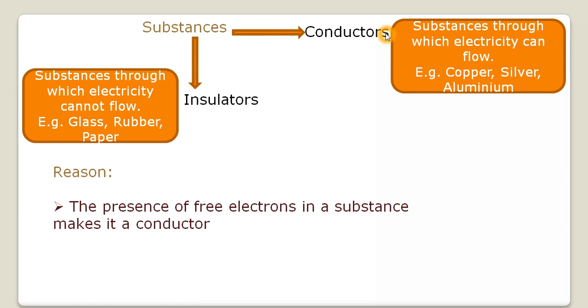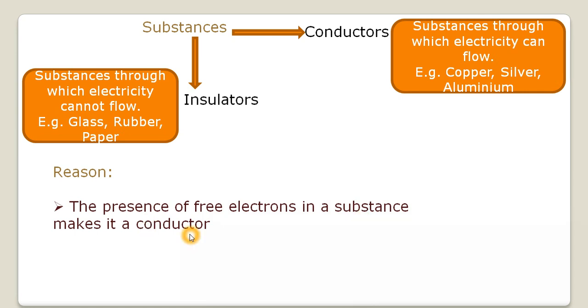Because they are loosely held, those electrons are termed as free electrons. And when the electrons are free, they can move from one atom to another throughout the conductor. So it's actually the presence of free electrons in a substance that makes it a conductor.